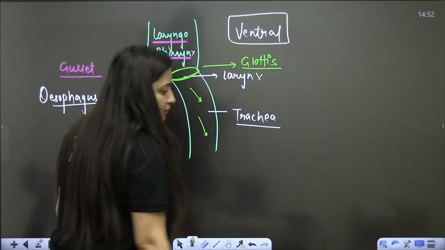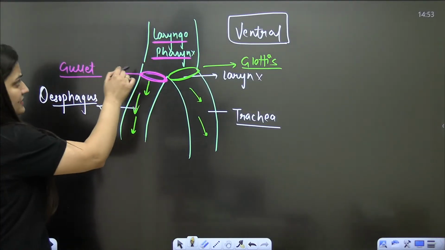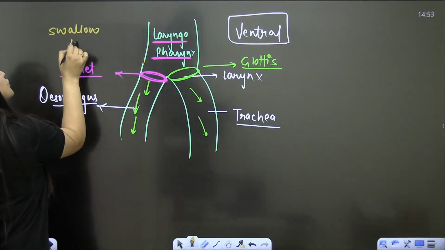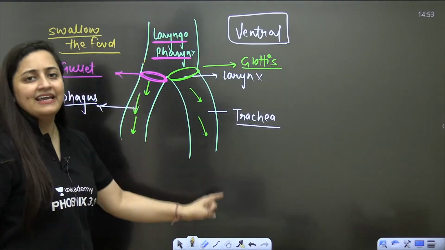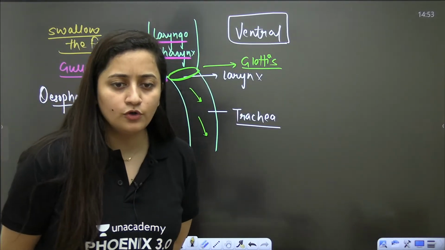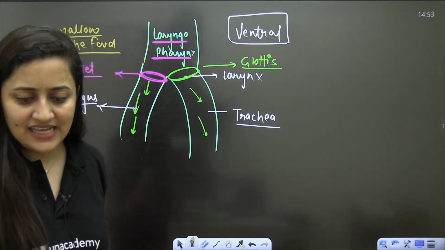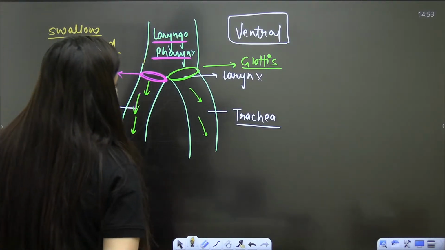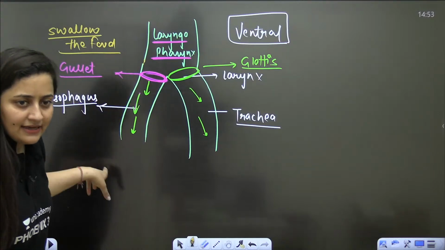Now what we need to remember: when we swallow food, we don't want our food to enter the trachea. Do you want your food to enter the trachea? Of course not. You want your food to enter the esophagus.